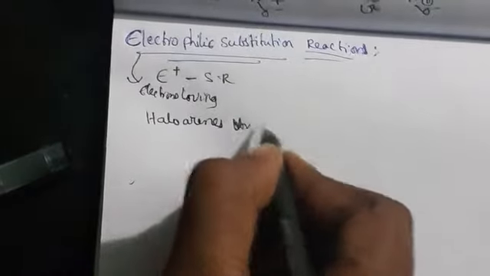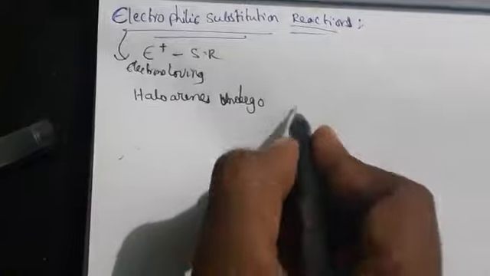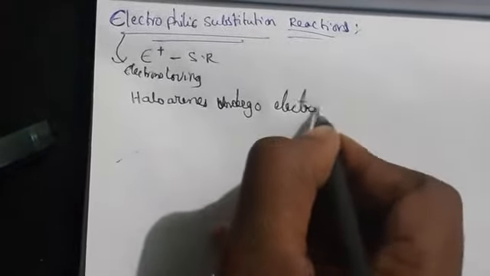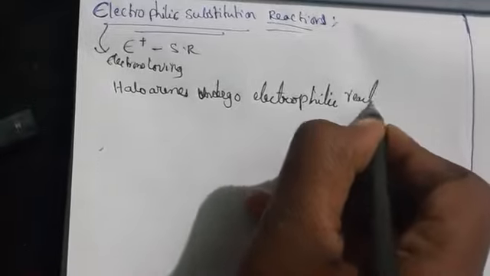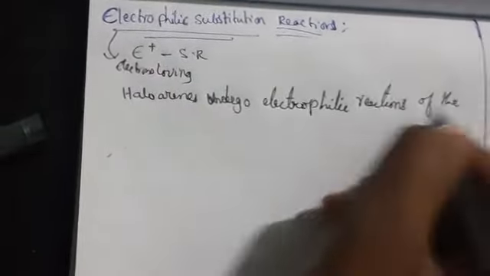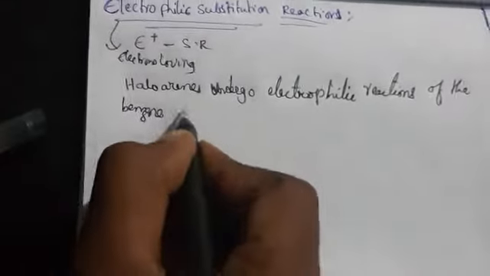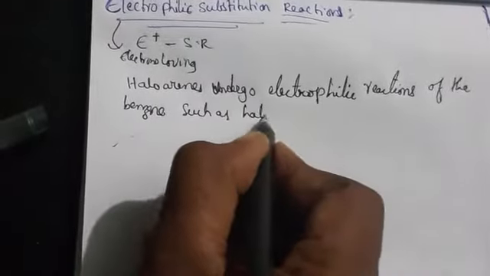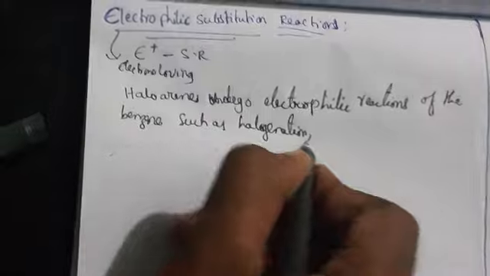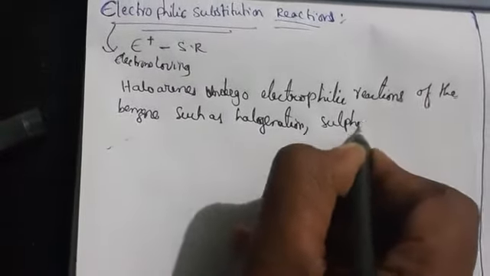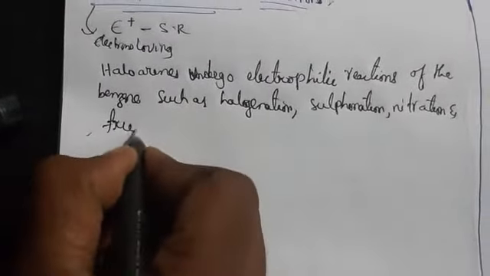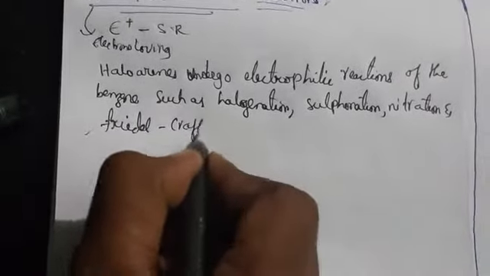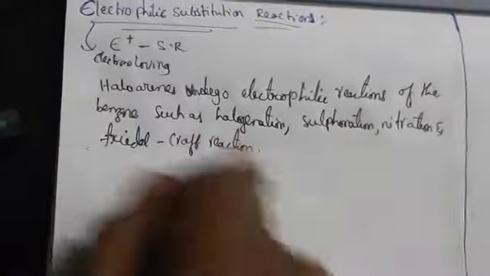What I have told you here is that haloarenes undergo electrophilic reactions of the benzene ring such as halogenation, sulfonation, nitration and Friedel-Crafts reaction. So these haloarenes will undergo electrophilic substitution reactions.